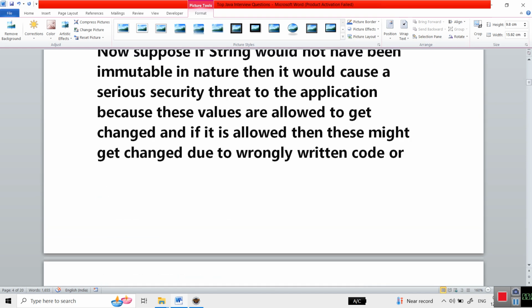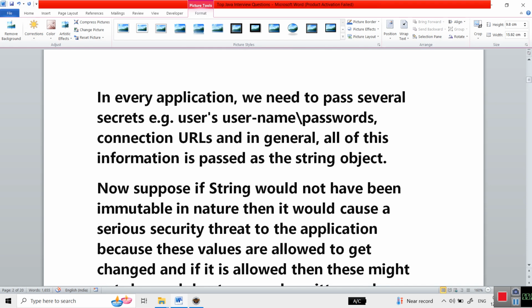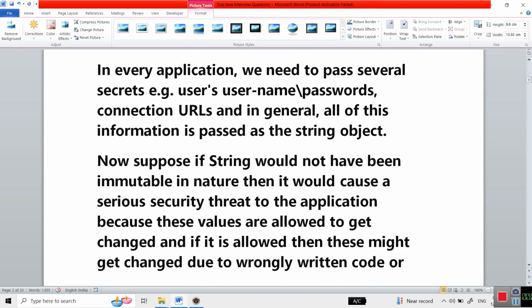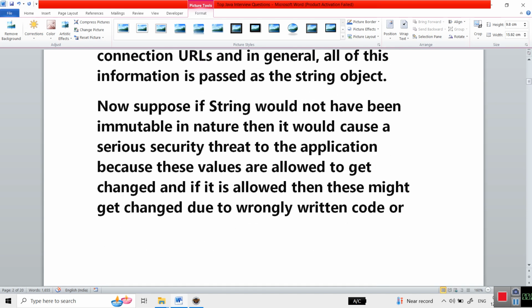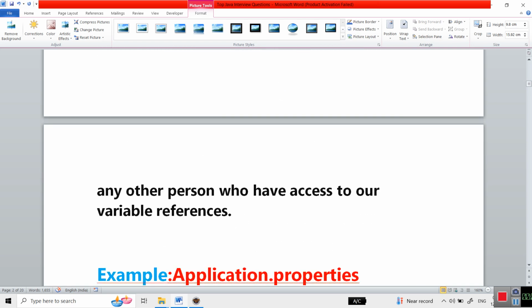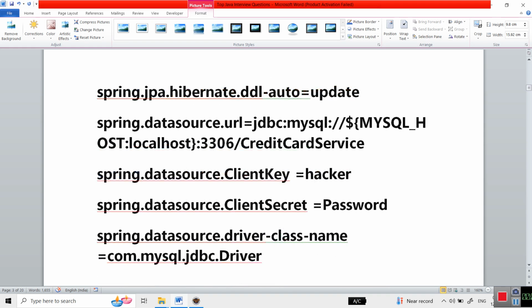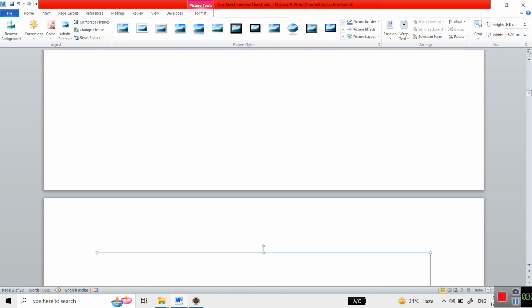Same thing I have written here. In every application we need to pass several URLs, usernames, passwords, all these things. Now suppose strings were mutable in nature, then it would cause a serious security threat to the application, like the Amazon application. Anybody could come in, because these values would be allowed to change. The value could change due to wrongly written code or any person who has access to our variable reference. That is the reason strings are immutable from a security point of view.